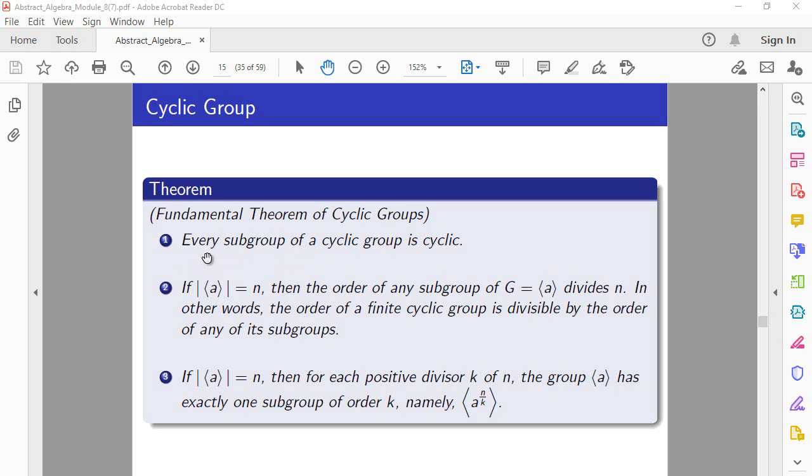So the first statement is that every subgroup of a cyclic group is cyclic. Recall that we have proved this theorem in the case of the set of integers.